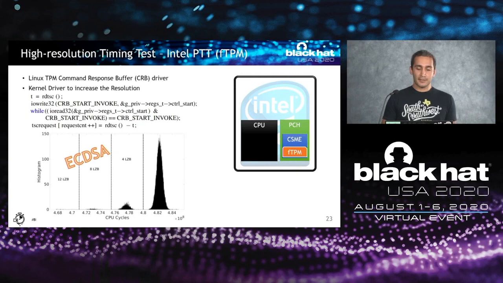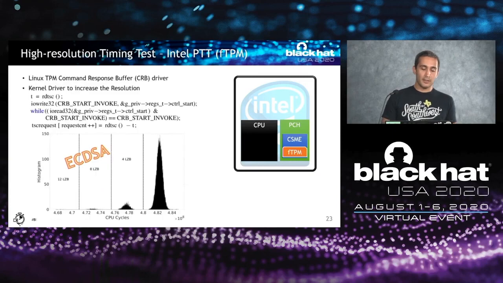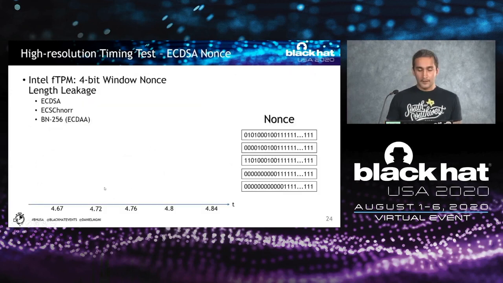By doing that, we get a very high resolution timing of what's actually going on. And when we did that, we saw that this Gaussian distribution became even more separated, and there are different brackets in this timing operation.